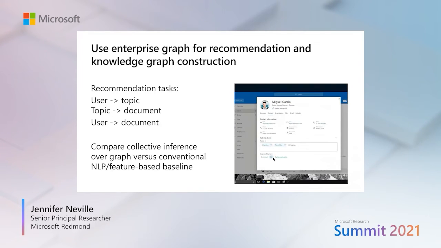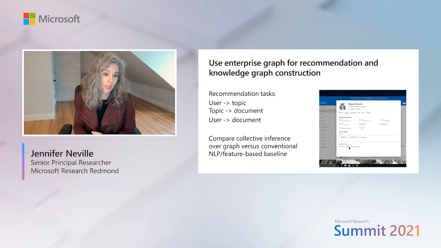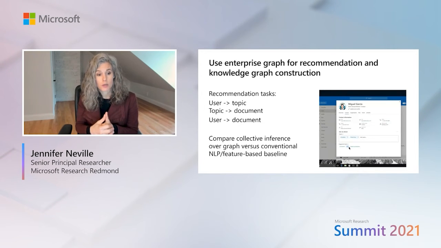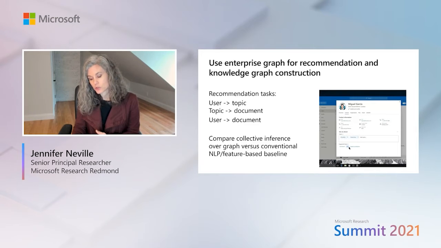We could predict which documents are relevant to a particular topic or which documents to surface to the user and recommend to the user. And in this case, what we're trying to do is look again at collective inference over this larger enterprise graph compared to a conventional NLP baseline that uses more local information about the content.